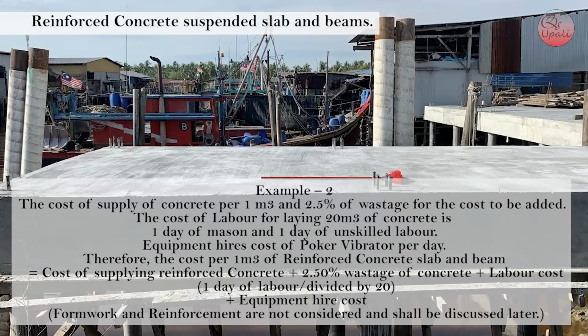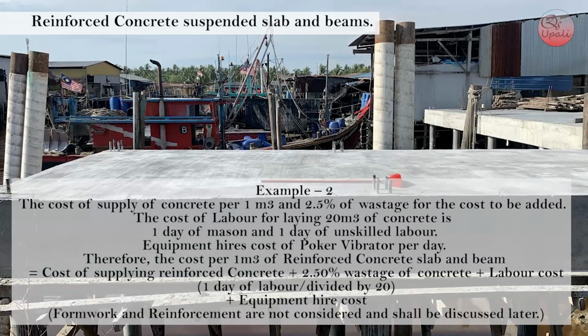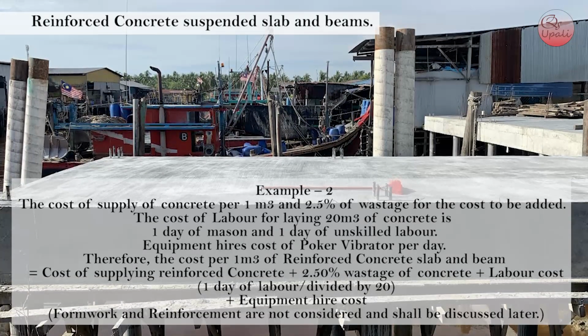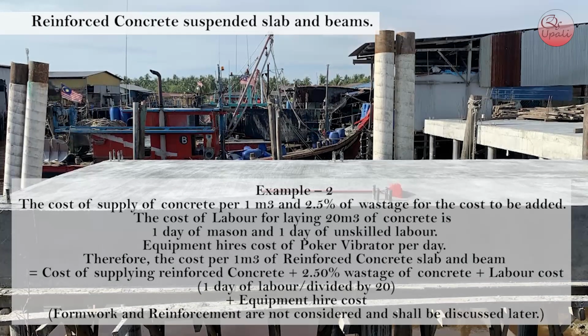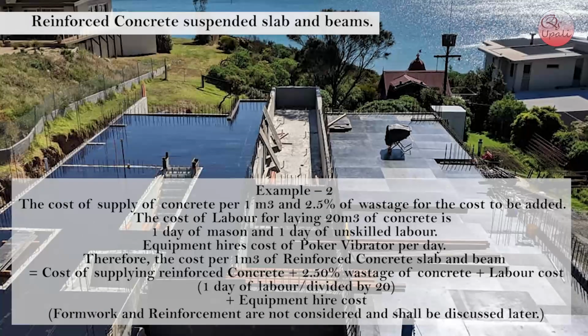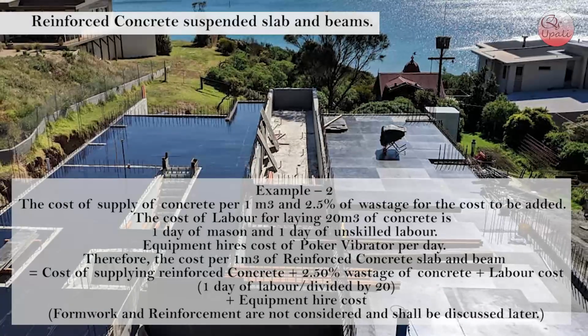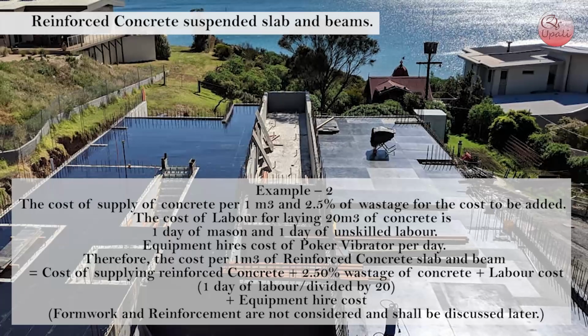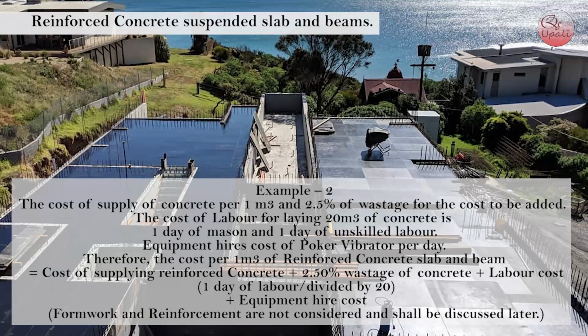Therefore, the cost per 1 cubic meter of reinforced concrete slab and beams is equal to the cost of supplying reinforced concrete plus 2.5% wastage of concrete plus labor cost, 1 day of labor divided by 20, plus equipment hire cost. Formwork and reinforcement are not considered and shall be discussed later.